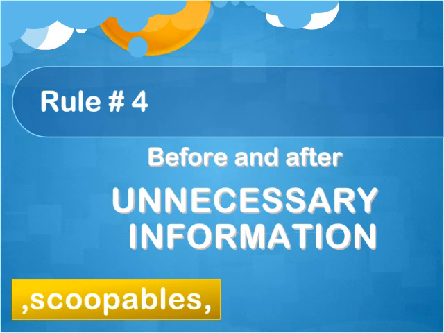Our fourth rule is to place commas before and after unnecessary information. Imagine scoops. It's information that does not have to be in the sentence, so we could scoop it out and toss it away. If the sentence would be fine without it, we put commas before and after. Unnecessary information does not mean that it's not important. It only means that you don't have to have the information to have a complete sentence. It's still important, and you probably still want it there. What we're looking at is whether or not you have a complete sentence without it.